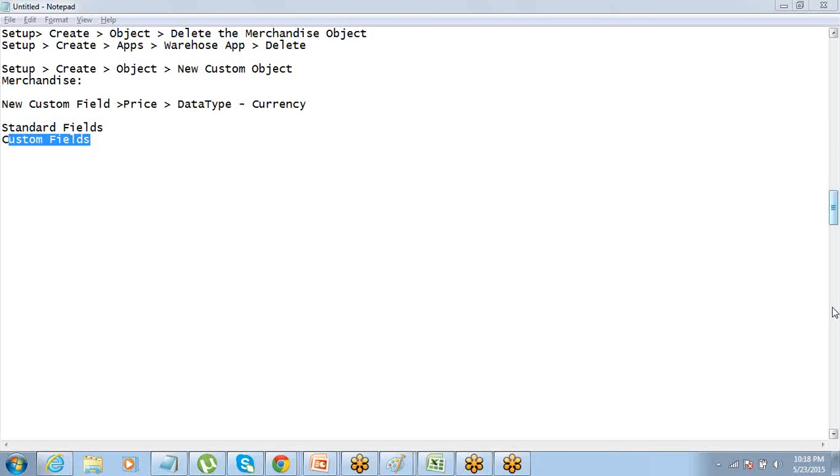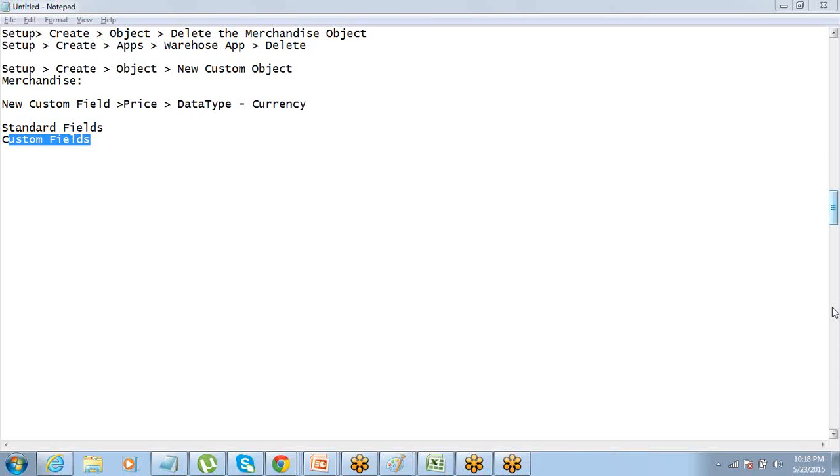Custom fields are the ones which completely depend on you. Default things will be there for everyone. That is the reason why those are standard. And you see that you do not have an option of deleting those as well. Anything which is standard, which has been provided by Salesforce, we cannot delete that. That comes under the standard Salesforce architecture.